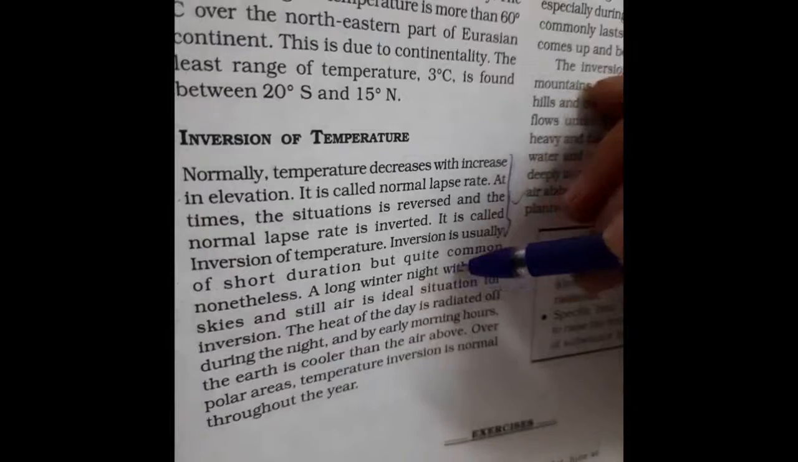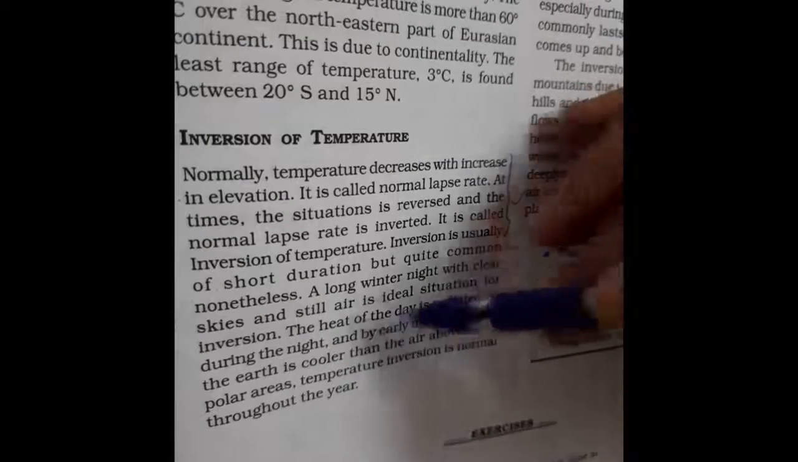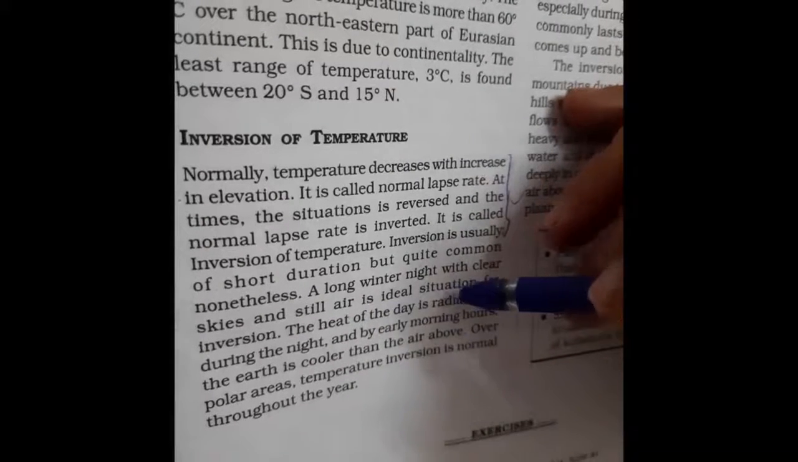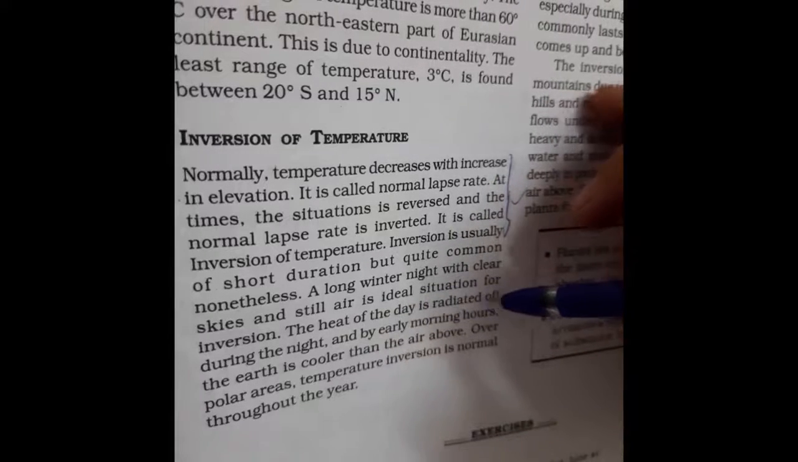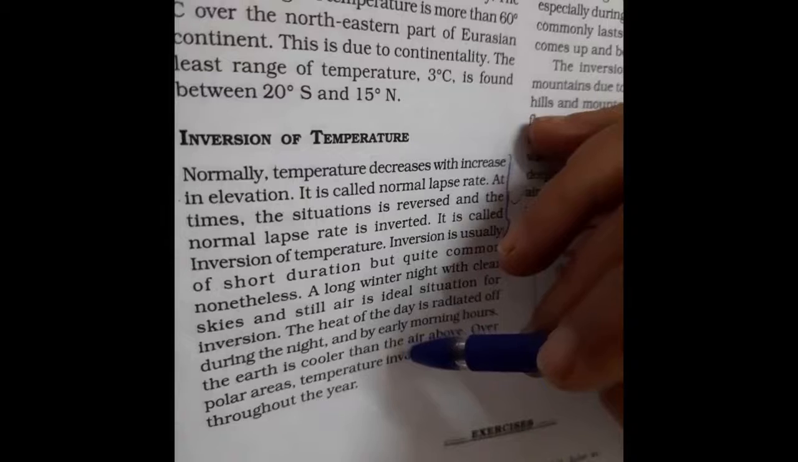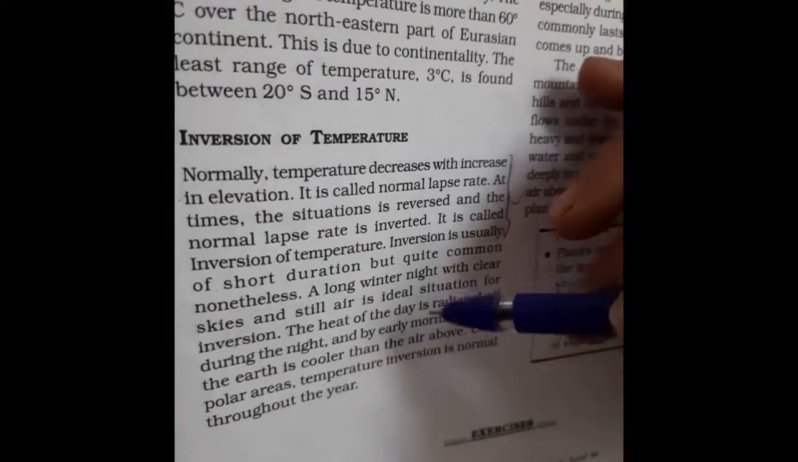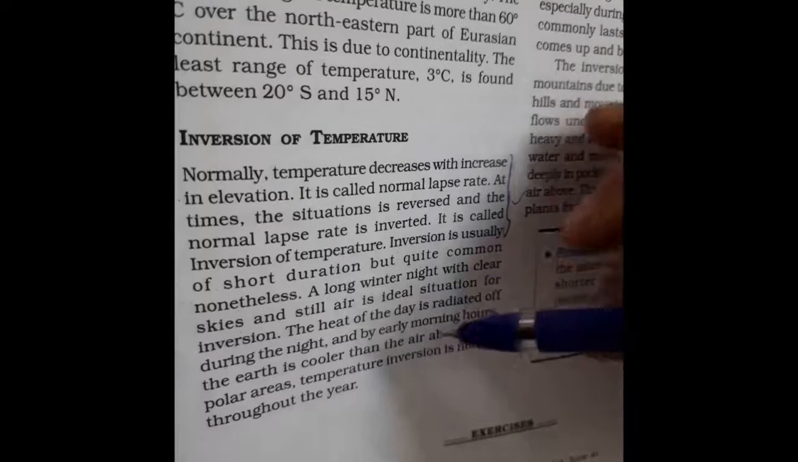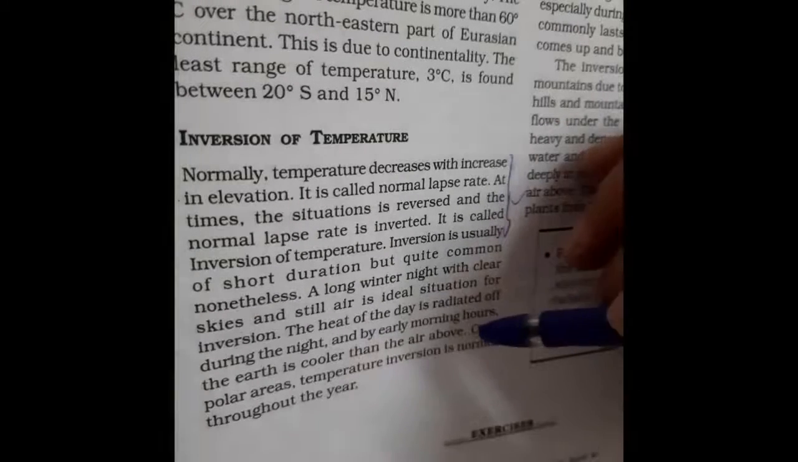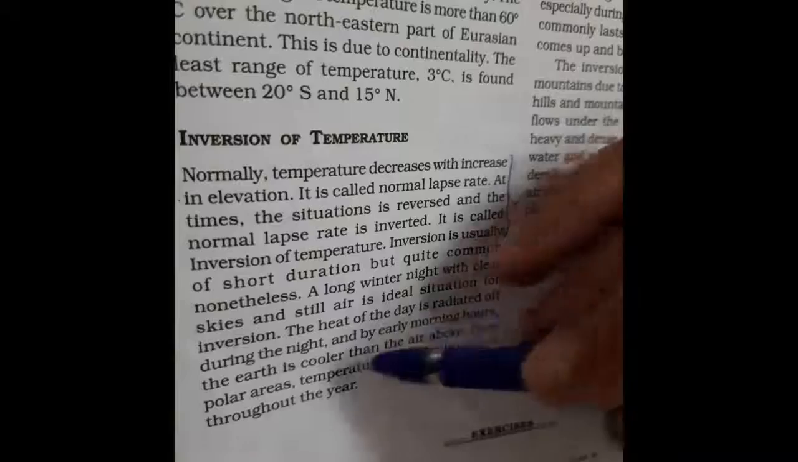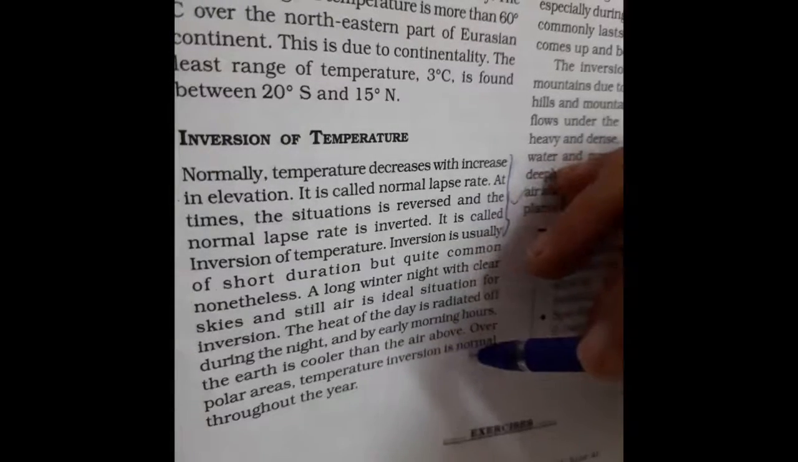A long winter night with clear skies and still air is an ideal situation for inversion. The heat of the day is radiated off during the night. रात में वो दिन की जो गर्मी है वो ऊपर जाने लगती है. And by early morning hours the earth is cooler than the air above. Over polar areas temperature inversion is normal throughout the year.